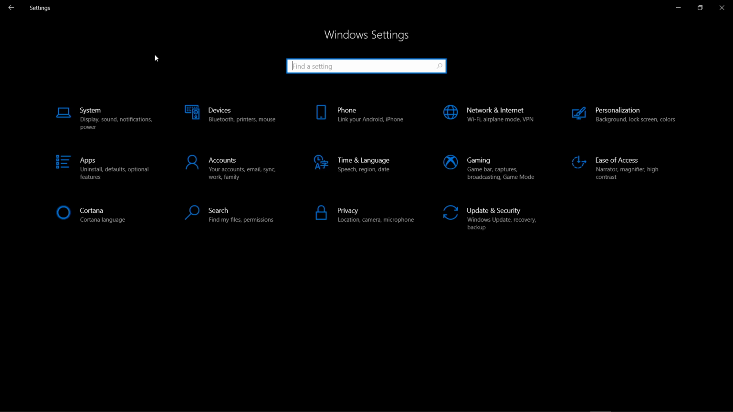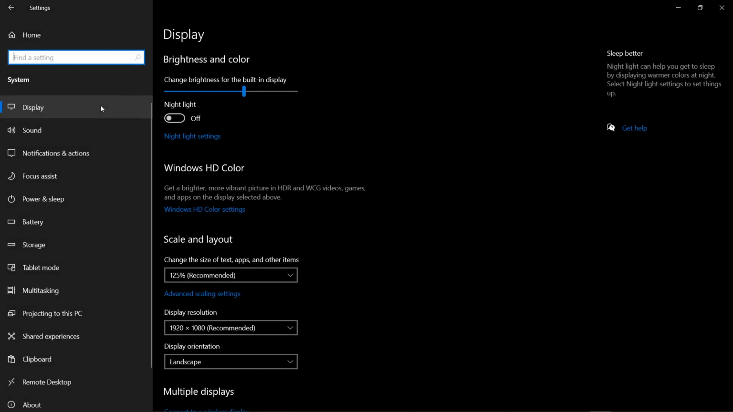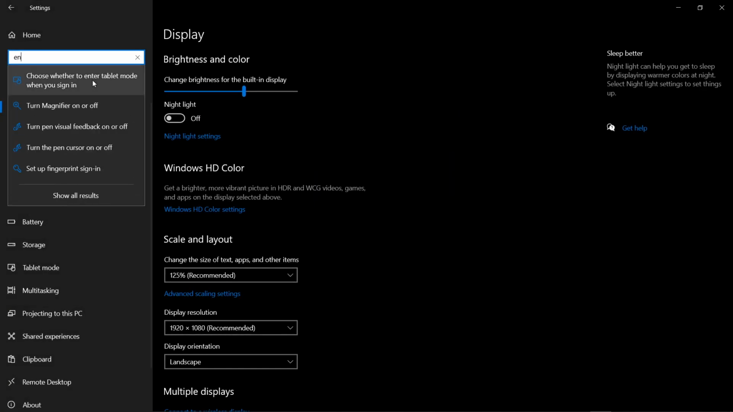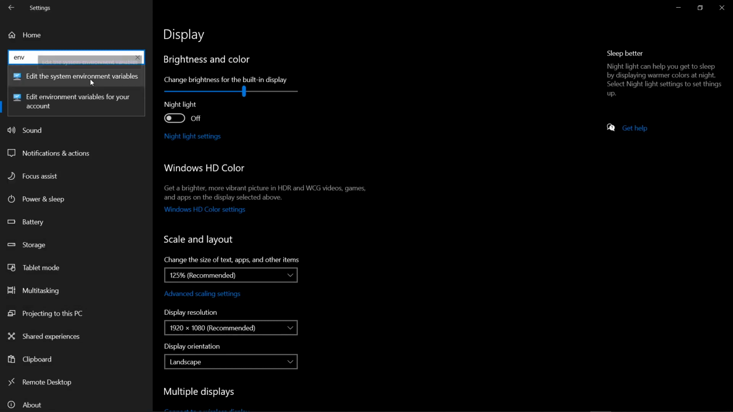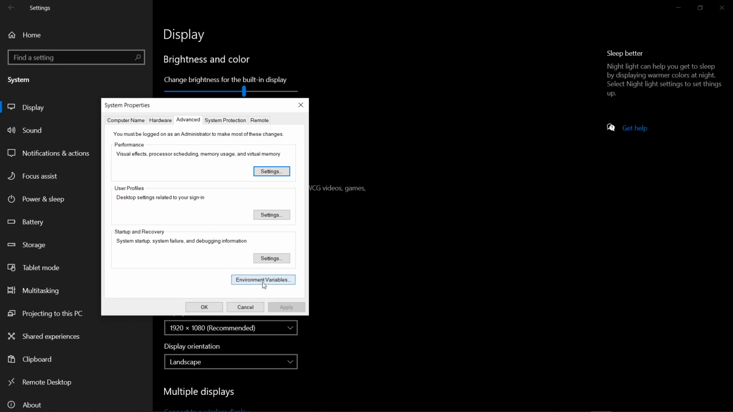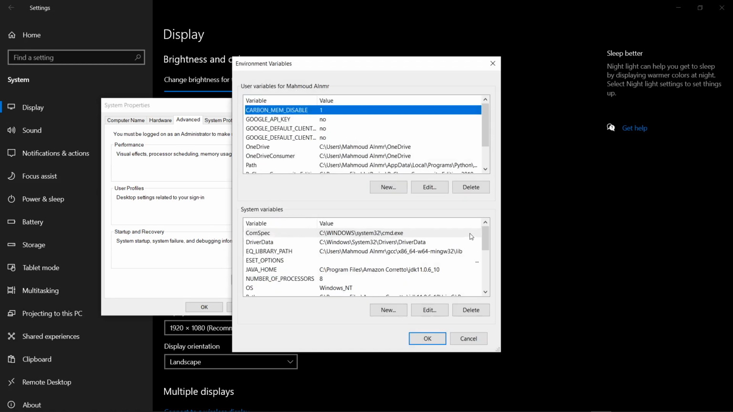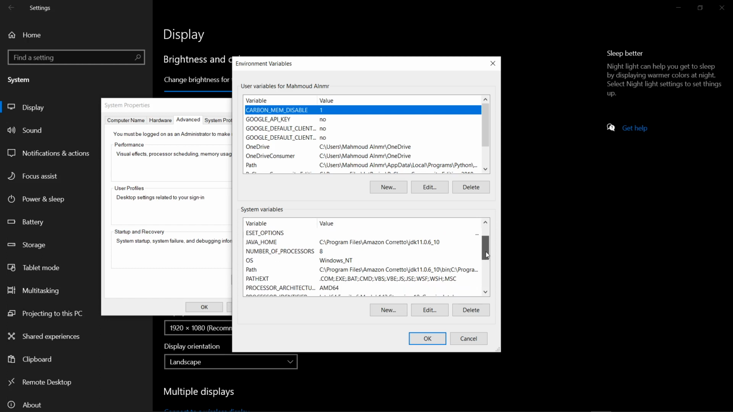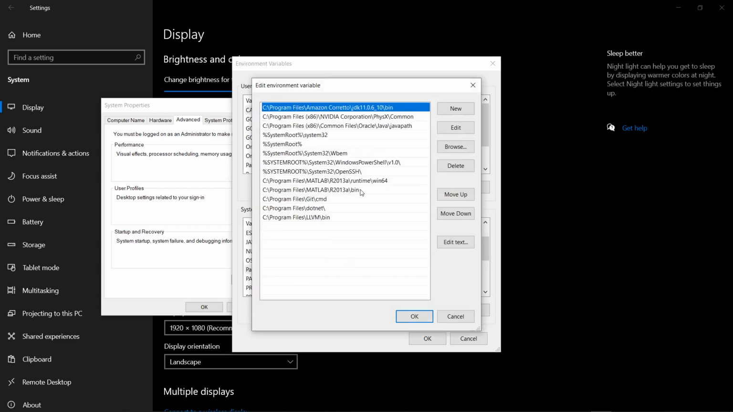We open Control Panel, System, and search for env, Edit the system environment variables, and press Environment Variables. We don't want to play with anything here, because if we change anything, it might cause a serious problem. Choose Path, then Edit. Here we have to add our compiler. So, New,